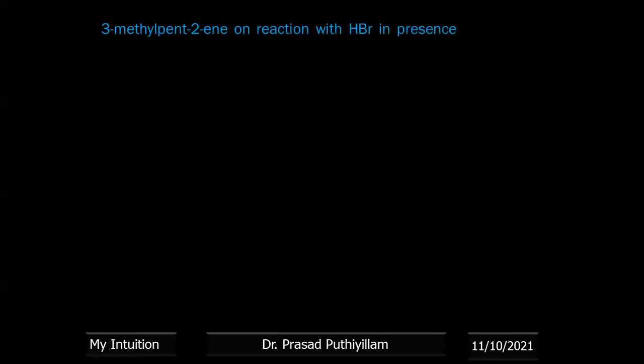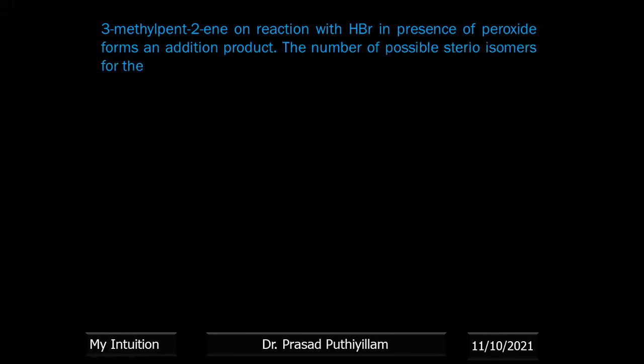Next question. 3-methyl-pent-2-ene on reaction with HBr in the presence of peroxide forms an addition product. The number of possible stereoisomers for the product is? Stereoisomers we calculate as 2 to the power n, if you know the n. Options: 2, 4, 6, 0. So we'll give the structure of 3-methyl-pent-2-ene.